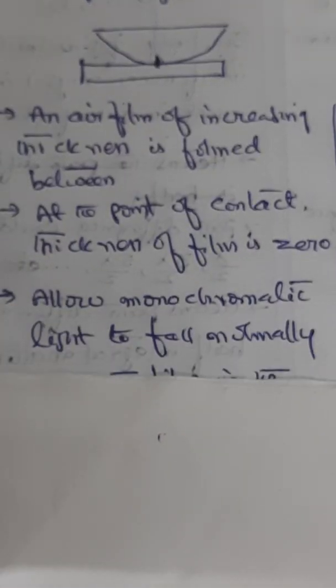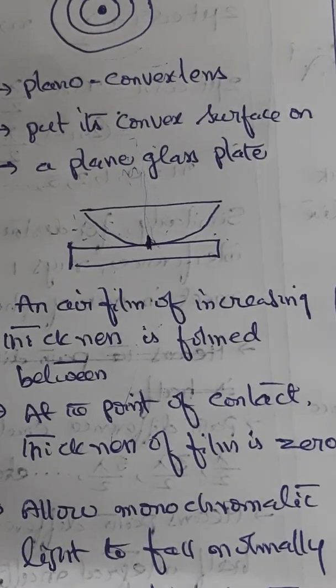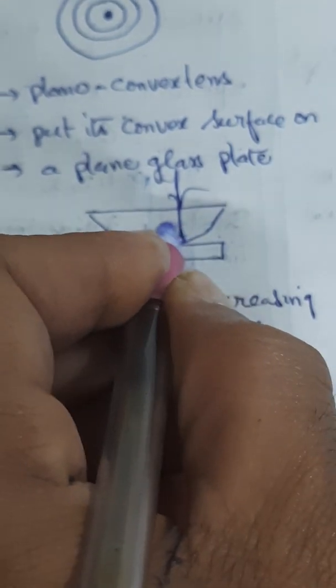You are allowing monochromatic light to fall normally like this, and it is reflected back.